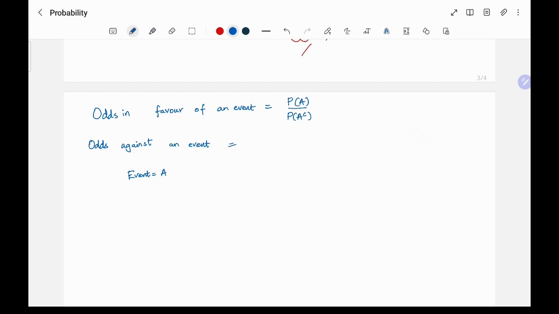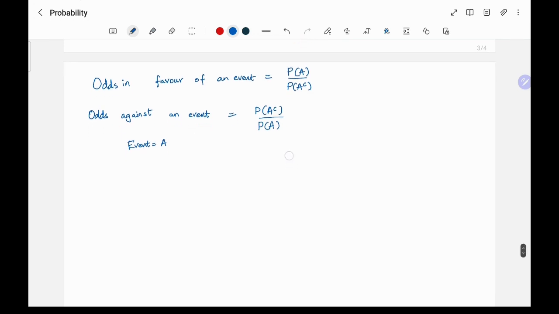What about odds against an event? It is the probability that the event does not occur to the probability that the event occurs. For example, they say odds in favor of India winning the World Cup is say 70%. Then what it means is, 70% is nothing but 70 by 100, nothing but 7 by 10. So probability of A by probability of A complement is nothing but 7 by 10.